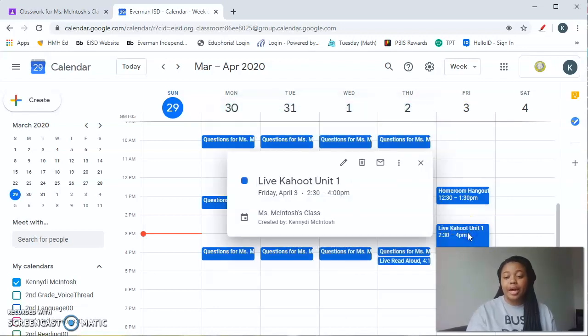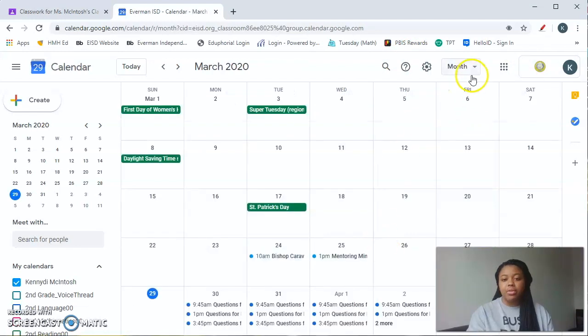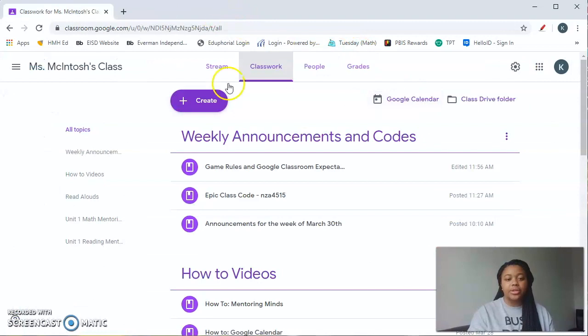How I'm going to do my games on Friday. This week I decided to do a Kahoot. I'm going to put in the join code when it gets closer to time, probably like 2:20. That day I'm going to do it, and the students will be able to join. And here, they can just see the month. I put when their assignments are due. So for this first unit, their assignments will be due on April the 10th. So that is the calendar. And that's pretty much it.